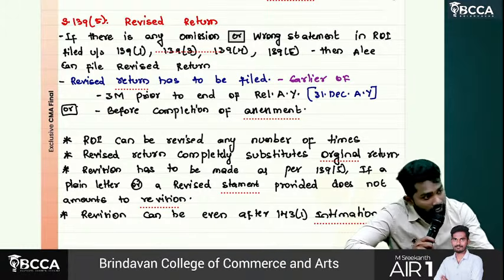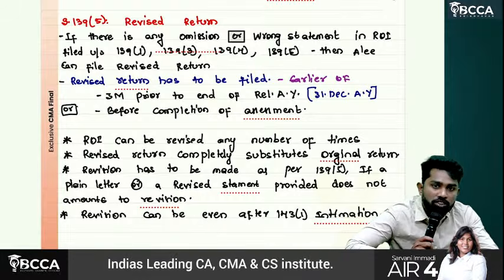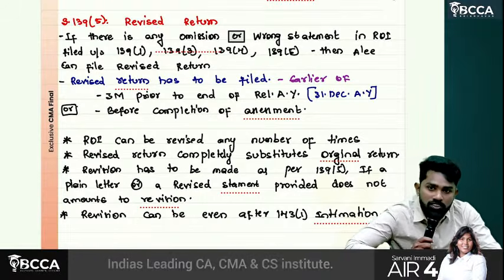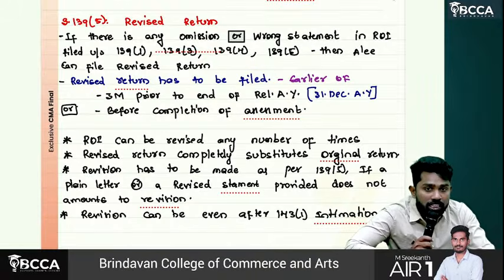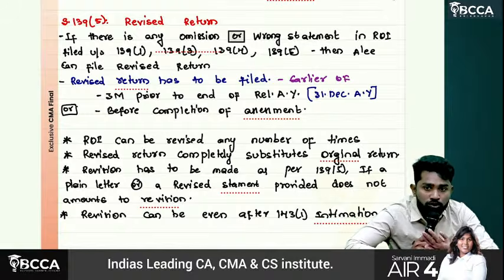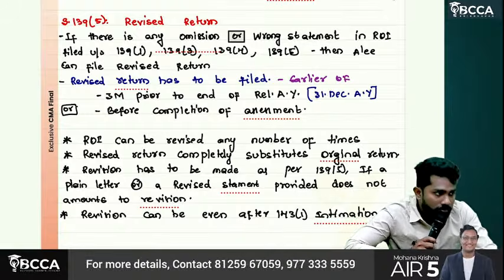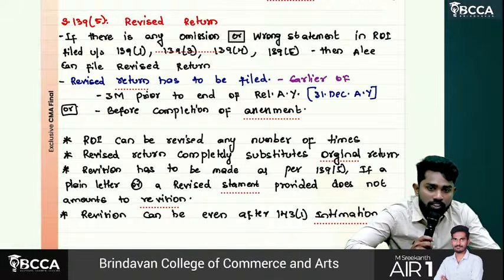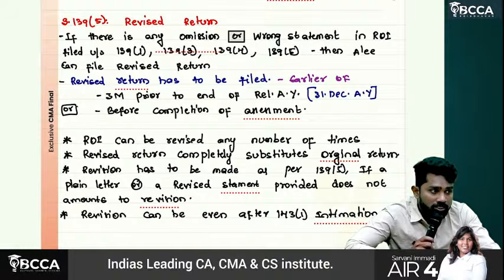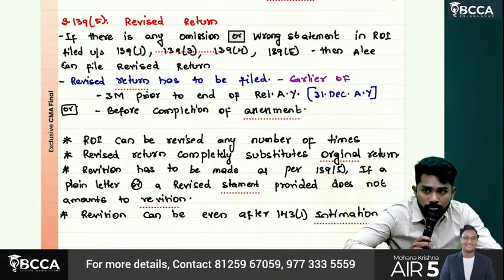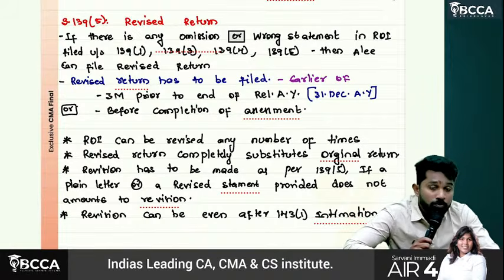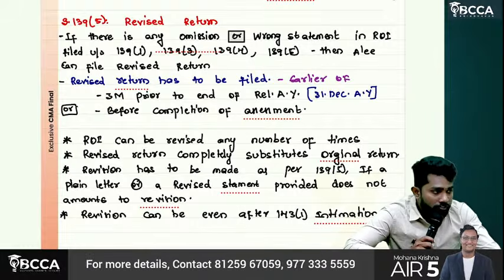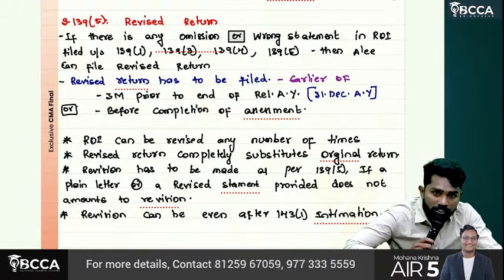So you filed a revised return because there is an error, omission or mistake. But afterwards also there is still an error or omission. Then again you can go for revision. So revision can be done any number of times. There is no restriction on revision. So what returns can you revise, sir? Normal return under 139(1), loss return under 139(3), belated return under 139(4), and even a revised return under 139(5) also you can revise, any number of times.